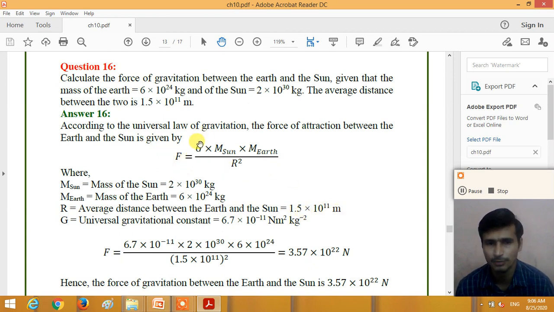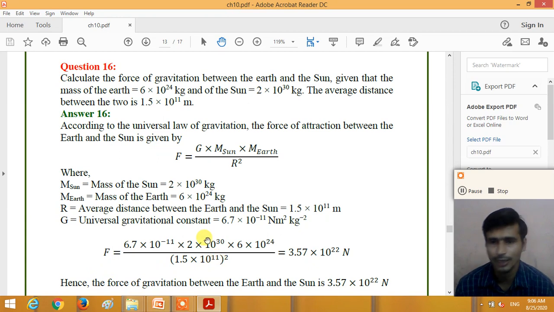So what is the value of capital G? The value of capital G is a constant, 6.7 × 10^-11 N m² per kg². So put the values of all the quantities in this equation. F equals G, where G is 6.7 × 10^-11, times the mass of the Sun, 2 × 10^30, times the mass of the Earth, 6 × 10^24, divided by the distance between the Sun and Earth squared, 1.5 × 10^11 squared, right?